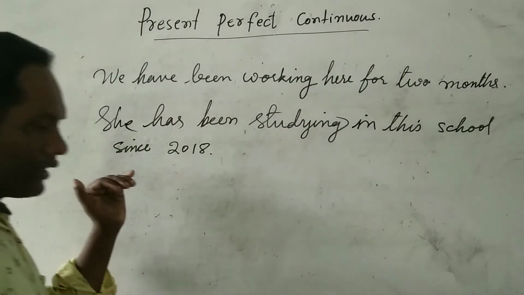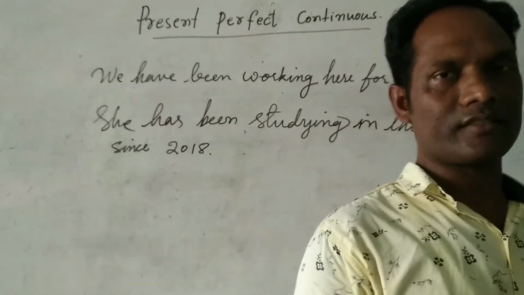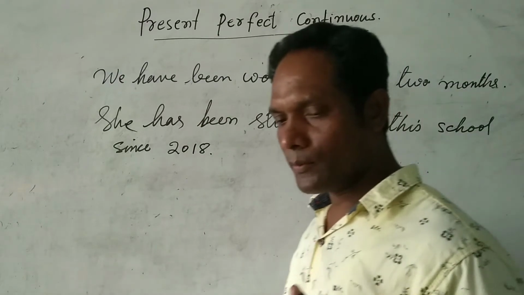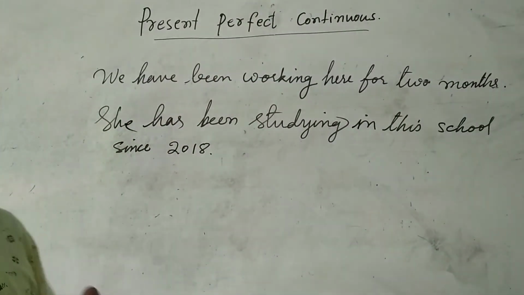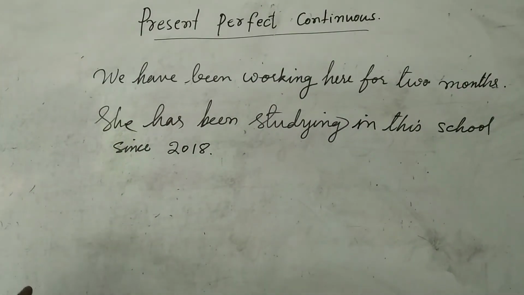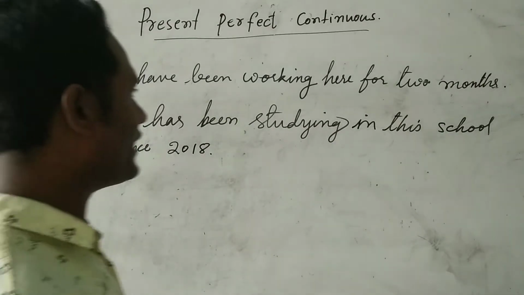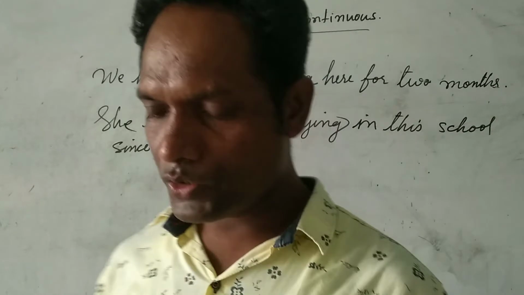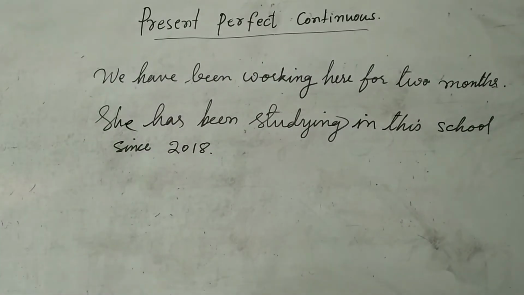This sentence tells about when you started and that still you are continuing the class. She has been studying in this school since 2018. So these are some sentences to clarify for you.